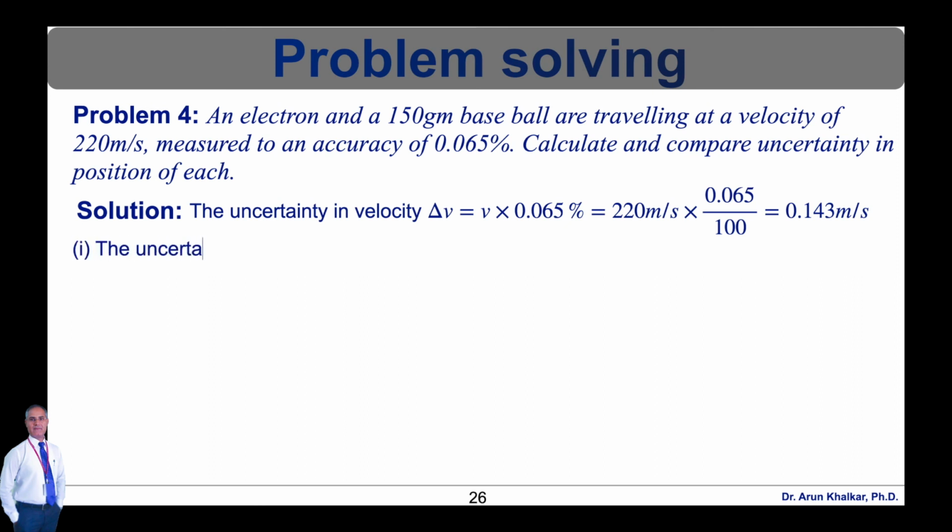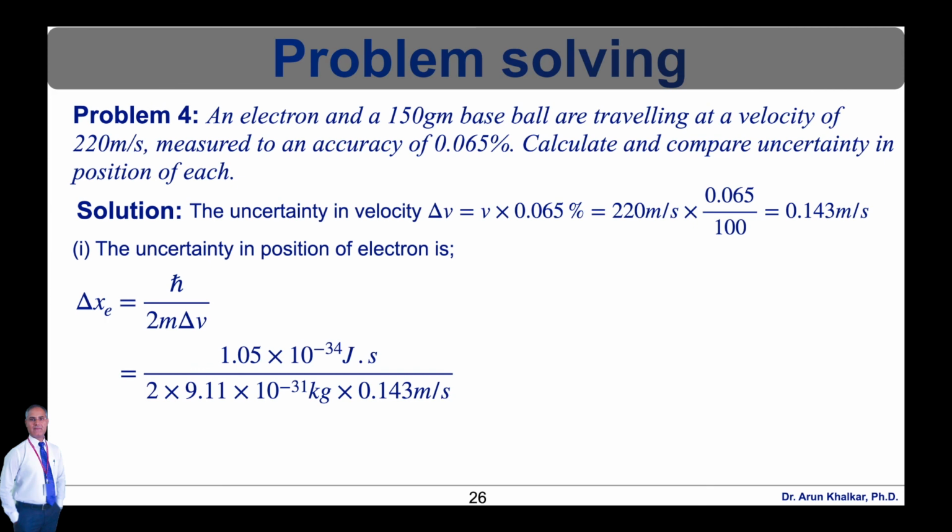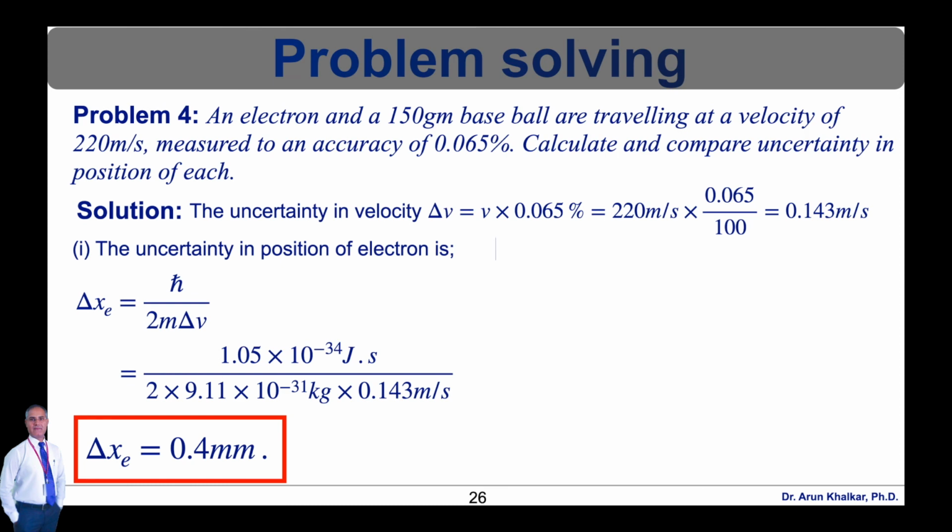So first part, the uncertainty in position of the electron is given by delta x E is equal to h bar upon 2m delta V. So we have the value for h bar 1.05 into 10 raised to minus 34 joules second divided by 2 into mass of electron, that is 9.11 into 10 raised to minus 31 kilogram, into delta V. The value of delta V is 0.143 meter per second. So after calculating this, we will get delta XE is equal to 0.4 millimeter. So this is the value for the uncertainty in position of the electron.